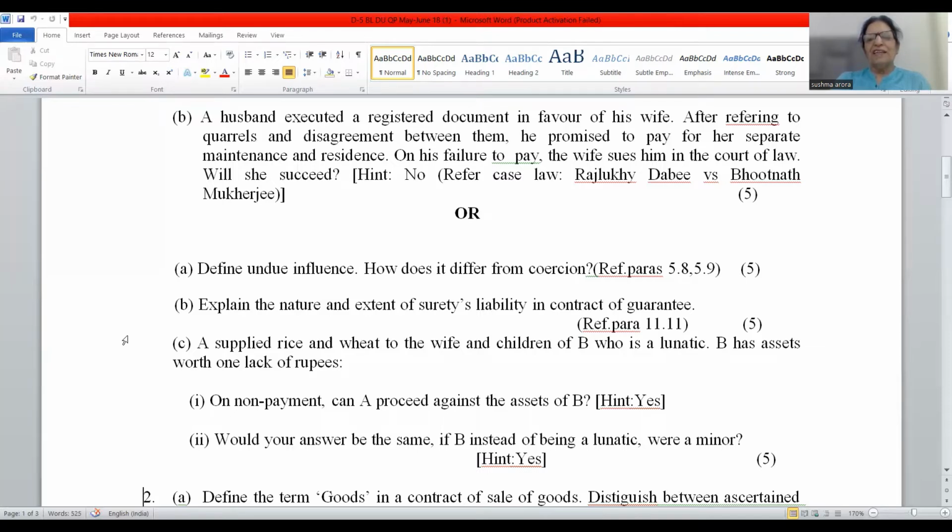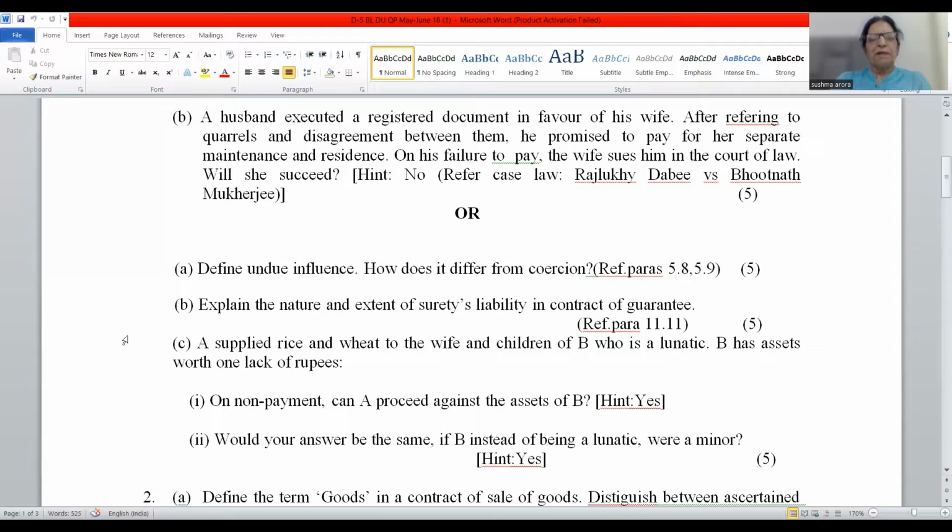And then, friends, even the type of force is different. In case of coercion, it is the physical or violent force which is exercised. But in case of undue influence, it is the mental pressure which is exercised. And rights are different. The conduct becomes voidable in both the cases. The right of rescission is applicable in case of coercion. But in case of undue influence, directions of the court are to be followed. So 5 points of distinction you can write under this heading.